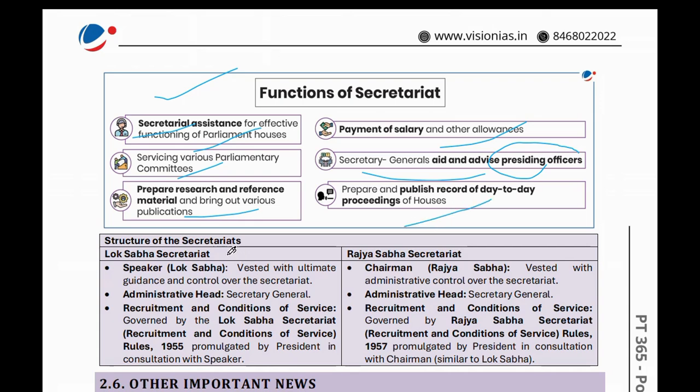What is the difference in structure between the Lok Sabha Secretariat and the Rajya Sabha Secretariat? The chairman is the Lok Sabha Speaker for Lok Sabha, and the Chairman for Rajya Sabha. The administrative head is the Secretary General in both. Recruitment and conditions of service of the Lok Sabha Secretariat are governed by the Recruitment and Conditions of Service Rules 1955. For the Rajya Sabha Secretariat, they are governed by the Recruitment and Conditions of Service Rules 1957.